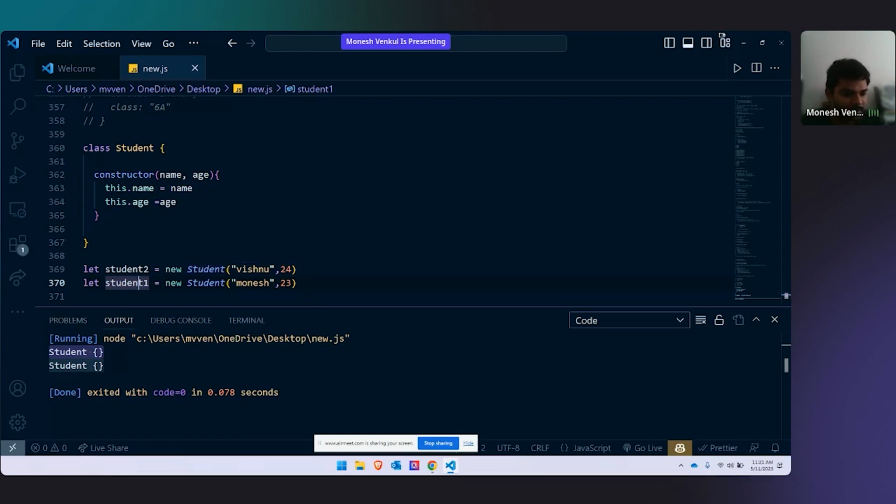How does this feature help to know the new object? Yeah, this keyword just gives reference. It doesn't do anything. It just points out which object we are working on. This will always refer to the object that we are working on.